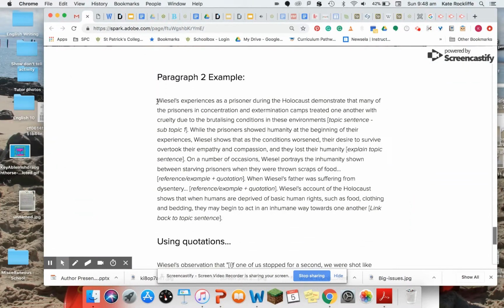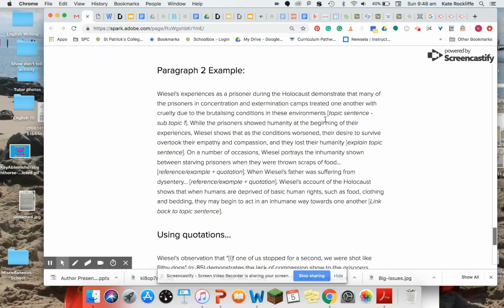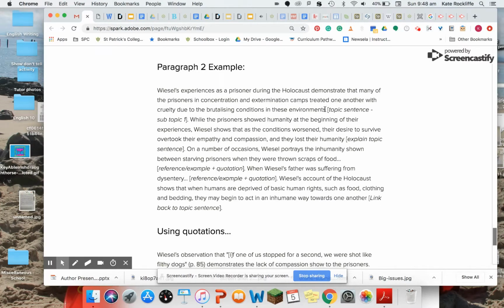So my topic sentence is a rephrasing of what I said in the introduction. Wiesel's experiences as a prisoner during the Holocaust demonstrate that many of the prisoners in concentration and extermination camps treated one another with cruelty due to the brutalizing conditions in these environments. So you can see I've rephrased what I said in the introduction.